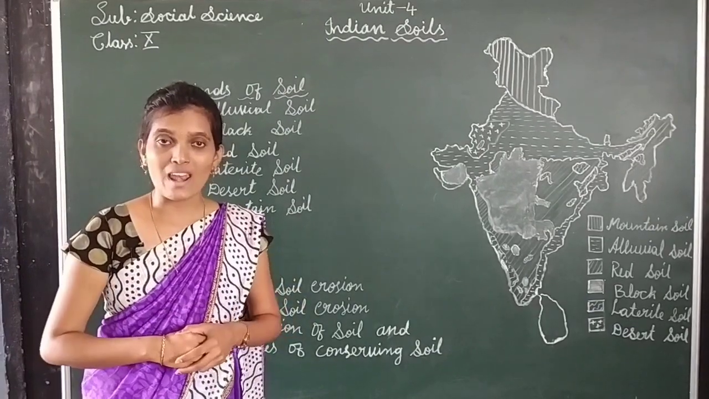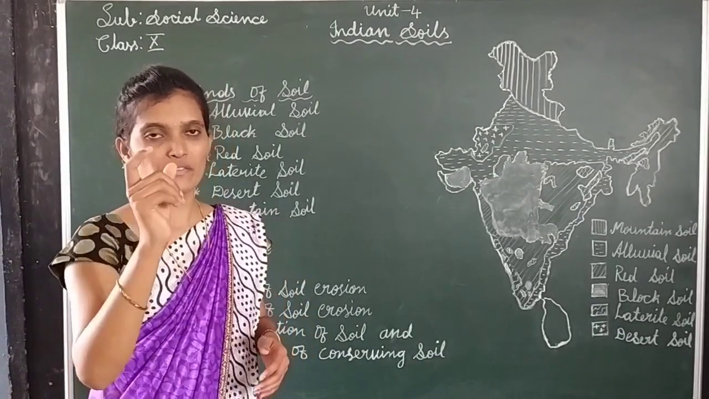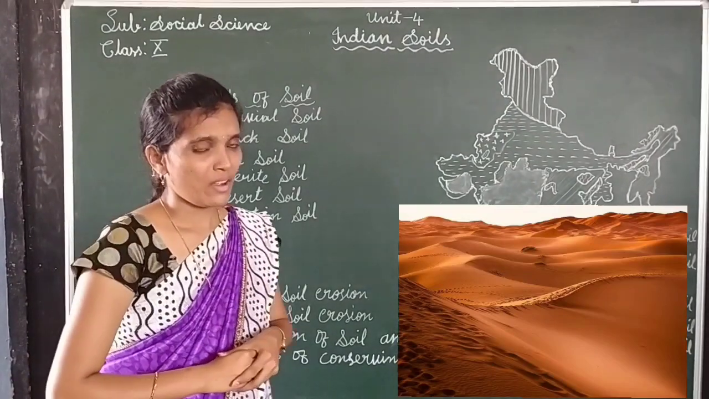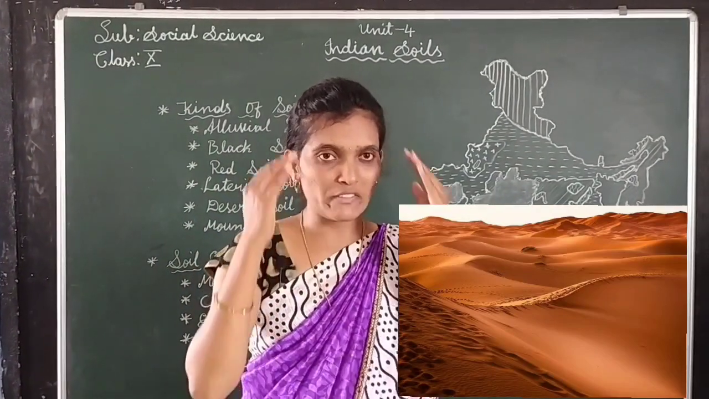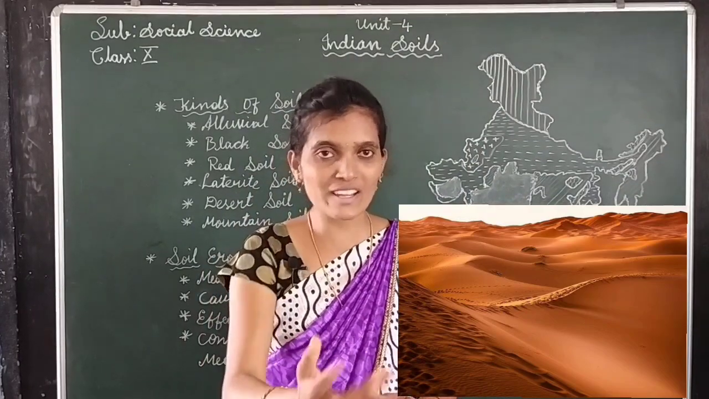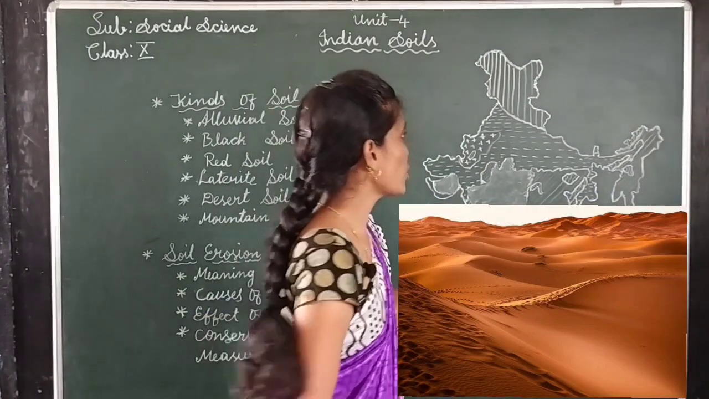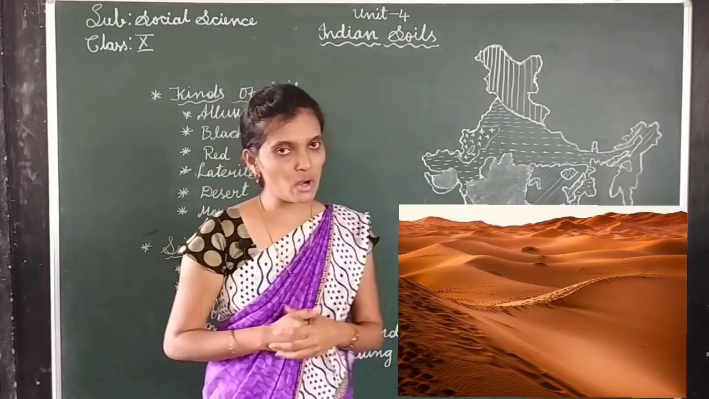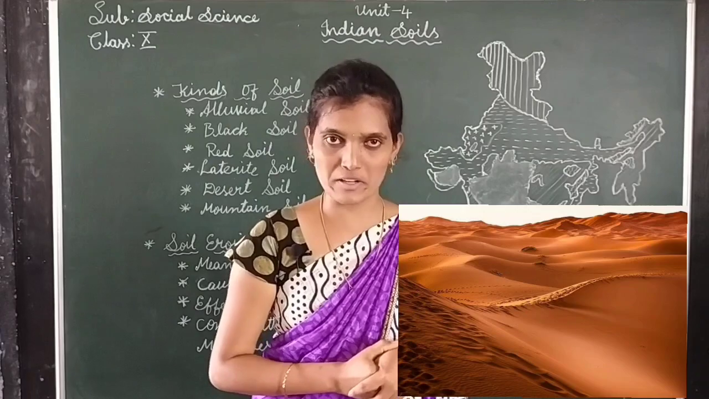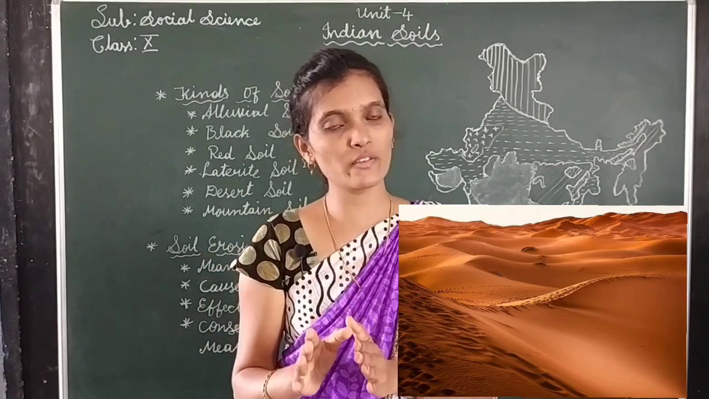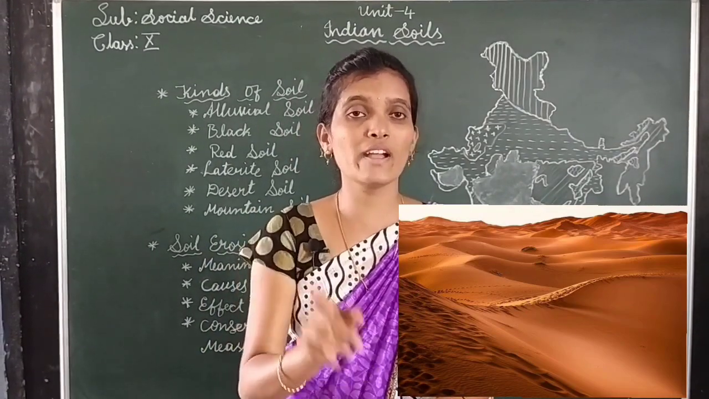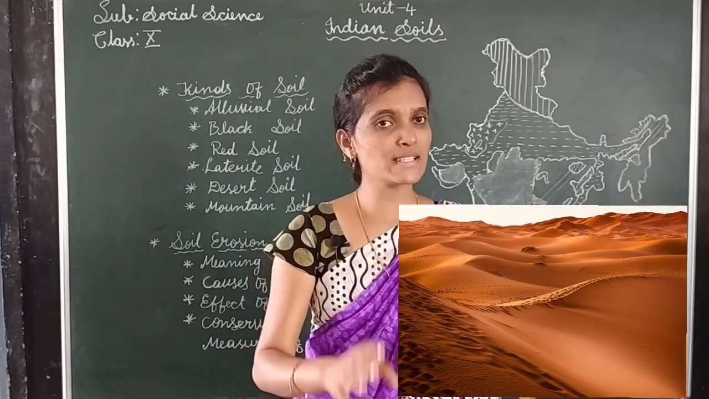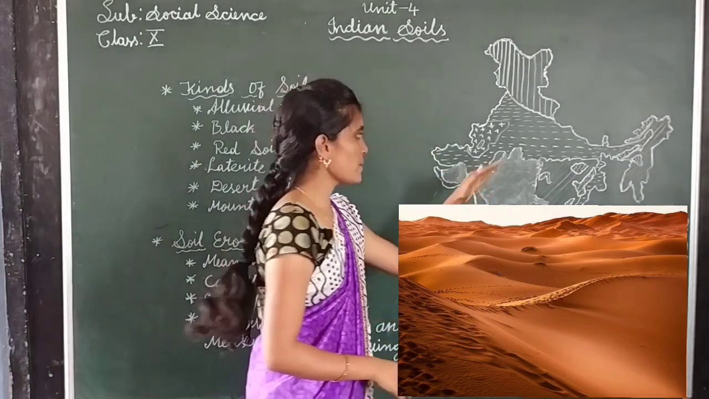Dear students, let's start our class with the 5th type of soil, that is desert soil. Where can we see desert soil? It will come to our mind, of course, that we can see it in the northwestern part of India. Desert soil is not suitable for cultivation. Cultivation is possible only where irrigation facilities are available in India. So, desert soil we can see in the northwestern part of India.